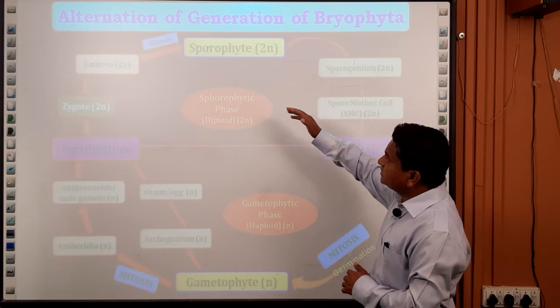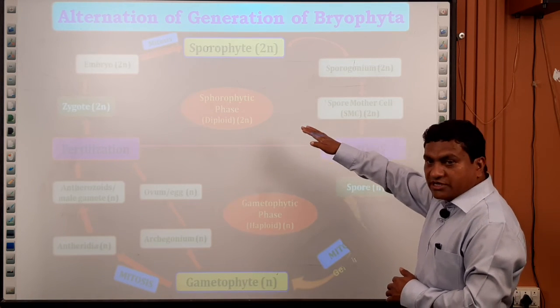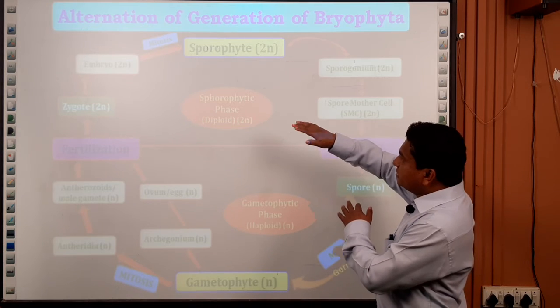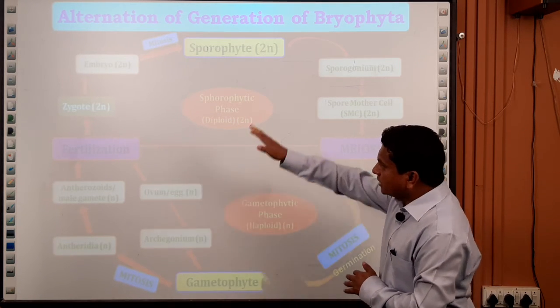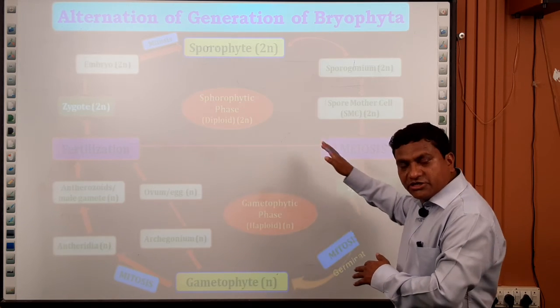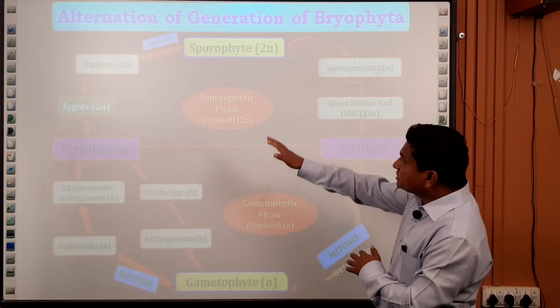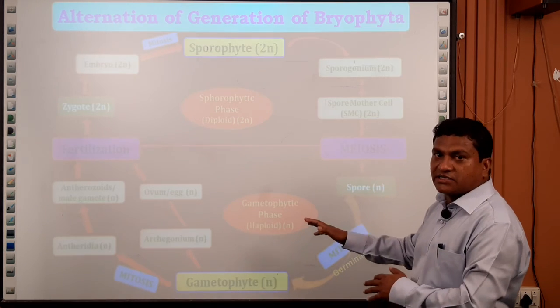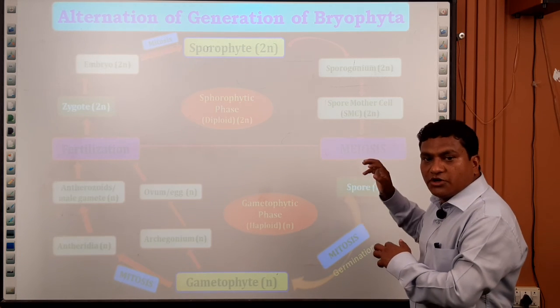The sporophytic phase and the gametophytic phase alternate with each other in a single life cycle. So this phenomenon is called the alternation of generations of bryophytes.